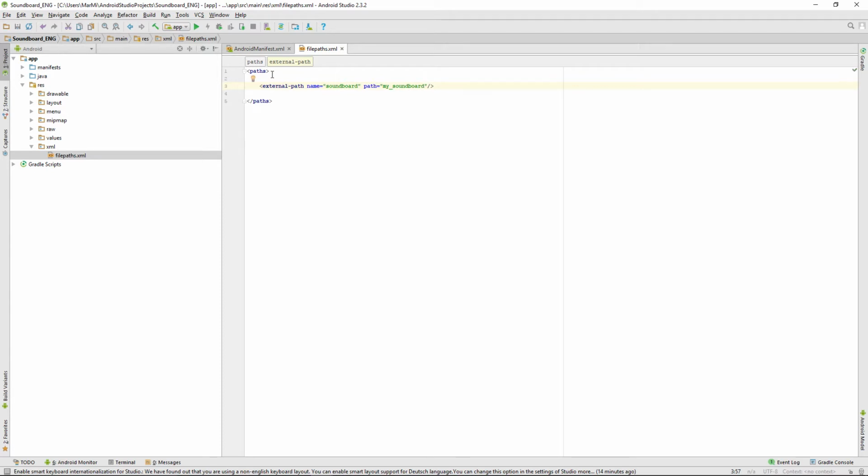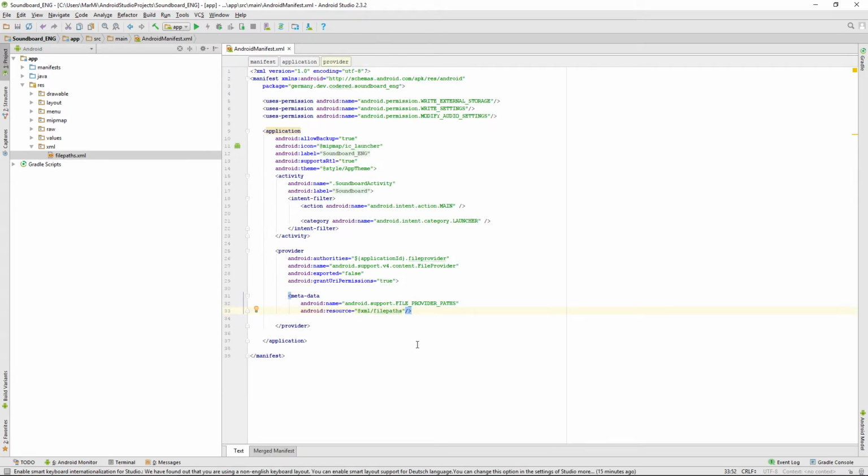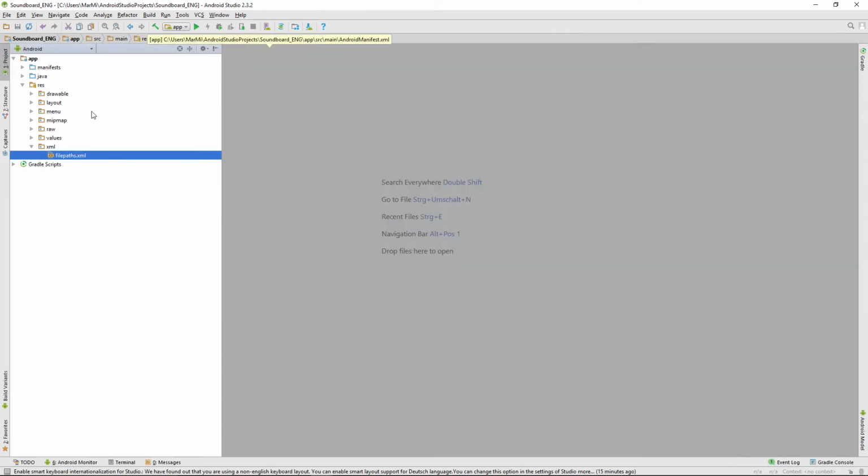And be sure to add this slash to it to, well, grant permissions to read URIs in the my Soundboard directory and in each subdirectory if we want one. So that's it for the file paths XML. Just save it, and now the Android manifest is ready too. So we're ready to